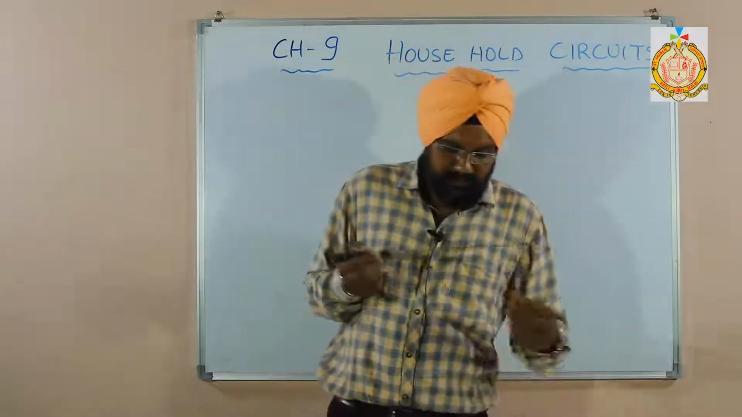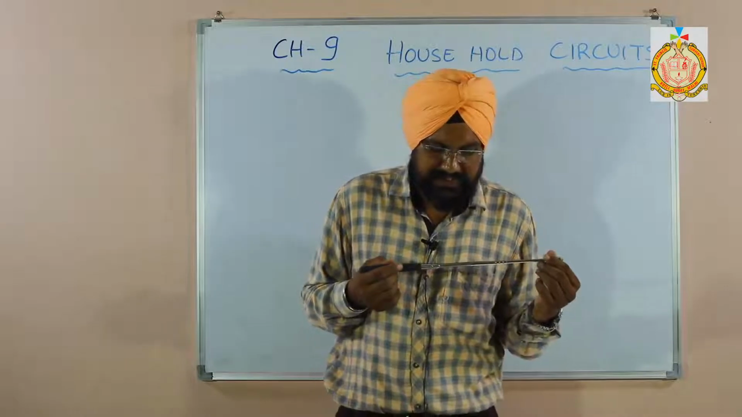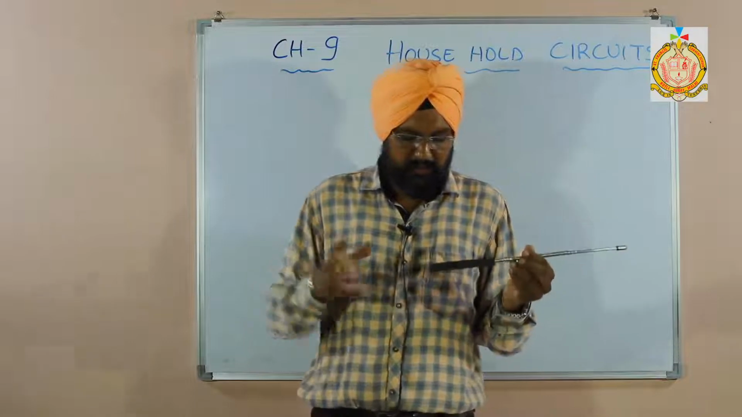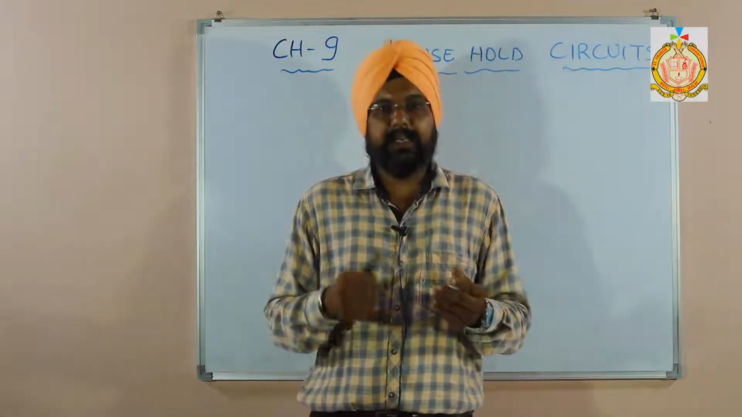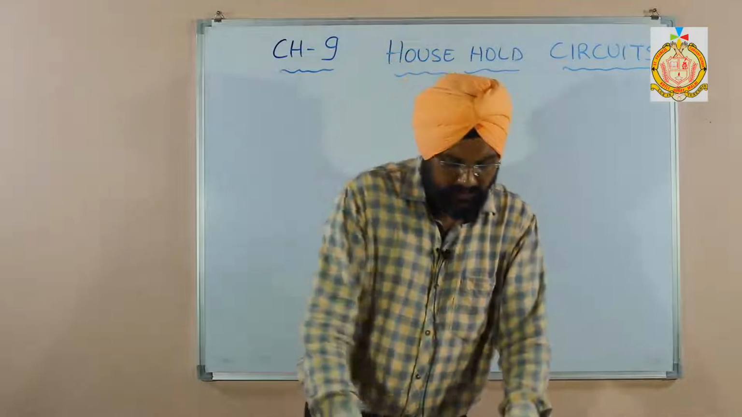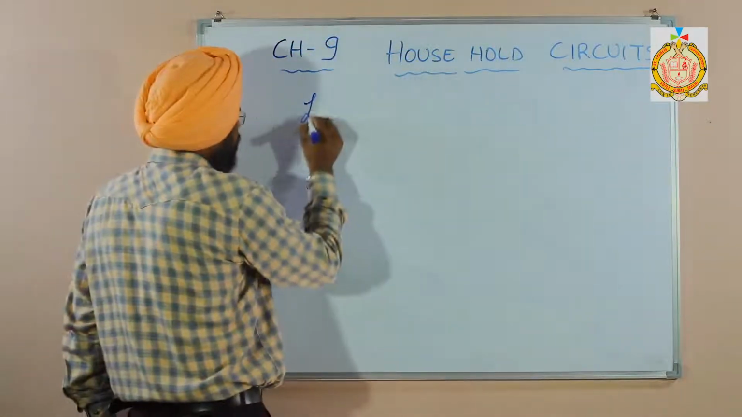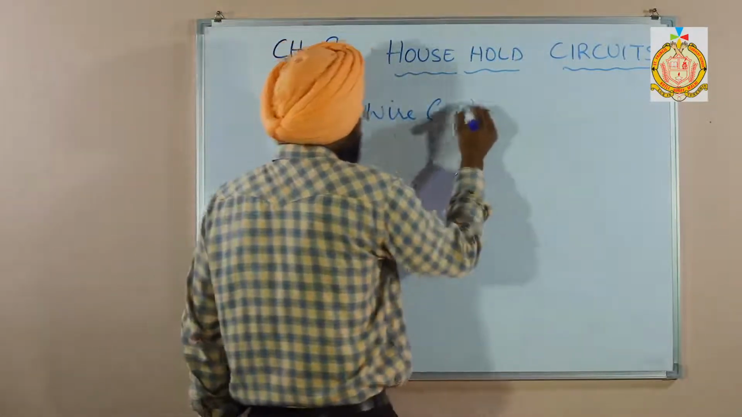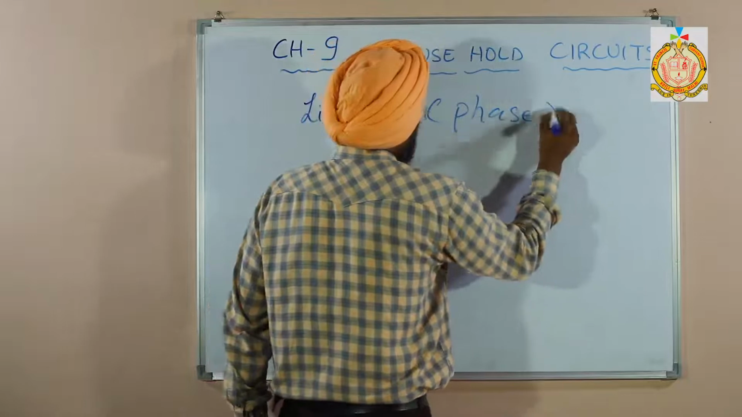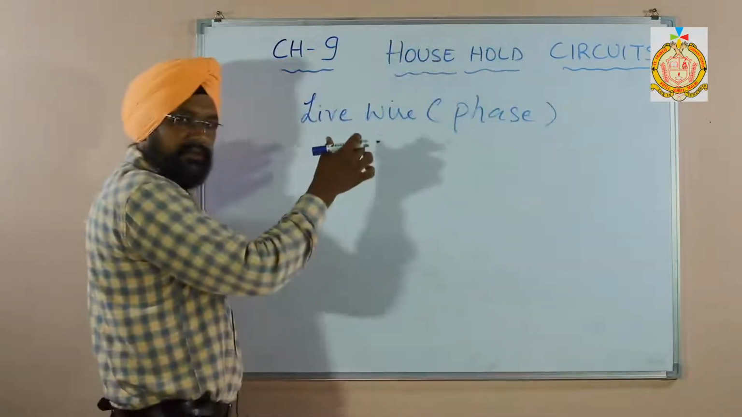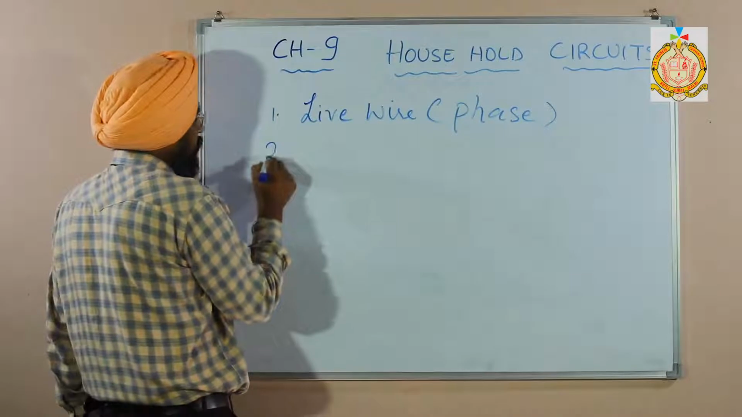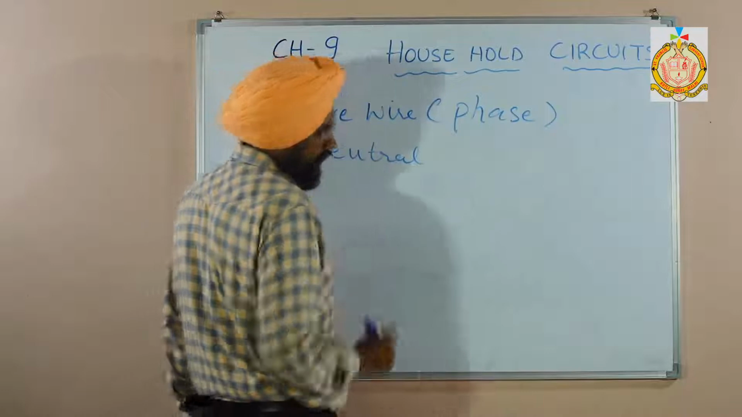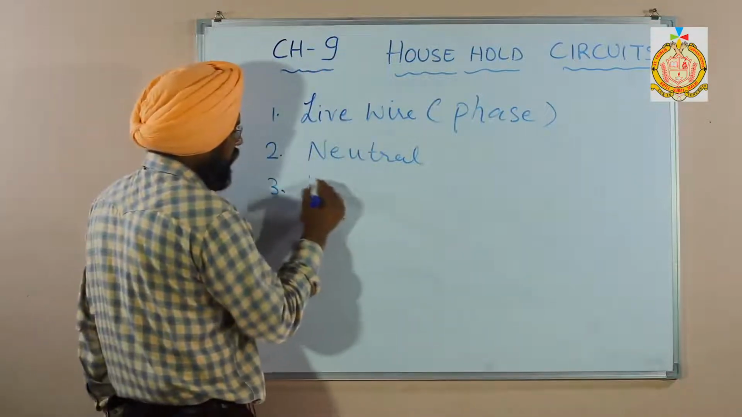To supply electric power to a house from the city station, either overhead wires from the cable poles or underground cables are used. It has three wires. The first one is a live wire, which is called the phase wire, which brings the current. Second one is a neutral wire, and third one is an earth wire.